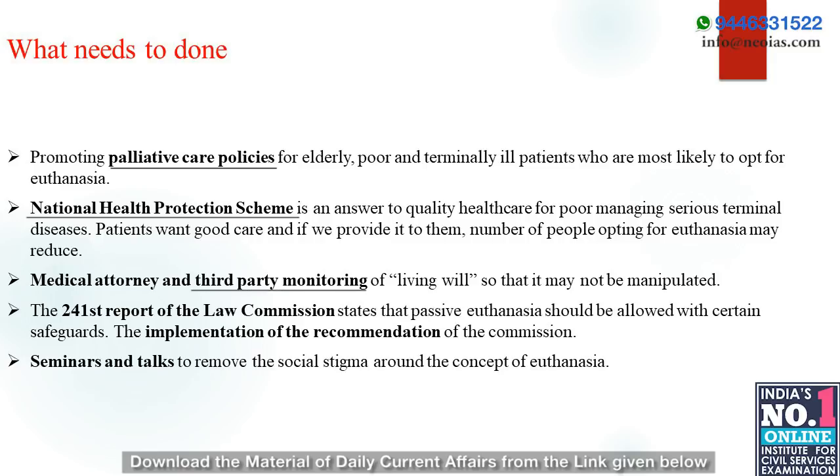If third party monitoring is done, it ensures that manipulation is prevented. To a great extent, we can ensure that manipulations won't take place. And as the 241st report of the Law Commission states, certain safeguards can be brought in. And even seminars or talks regarding this can be helpful to remove the social stigma regarding the concept of